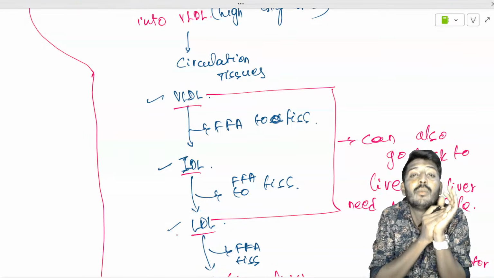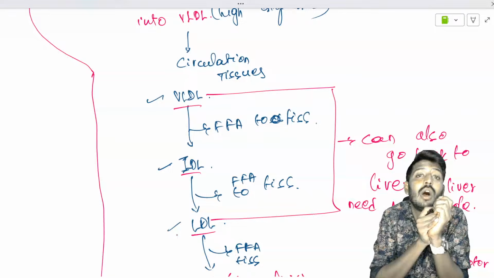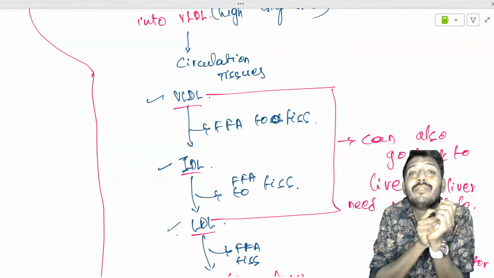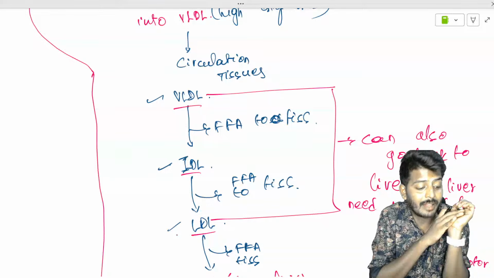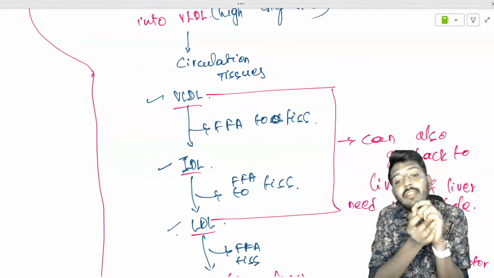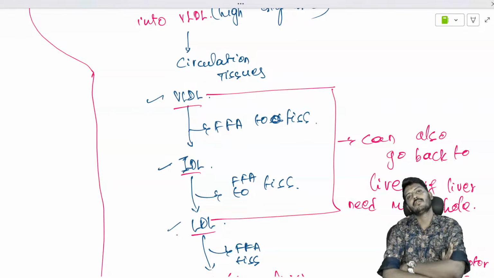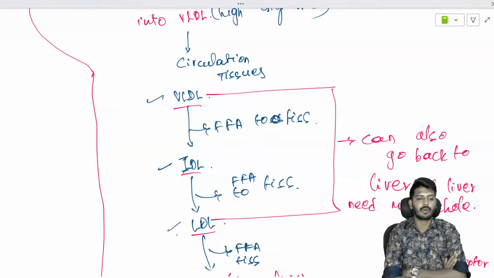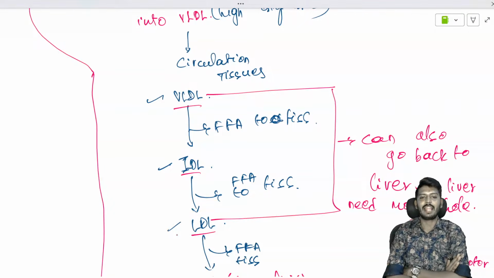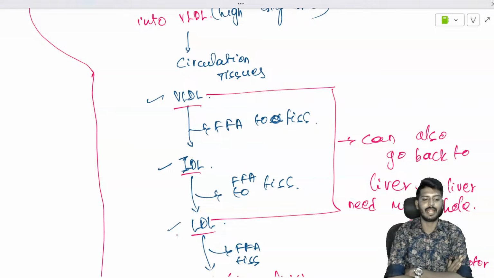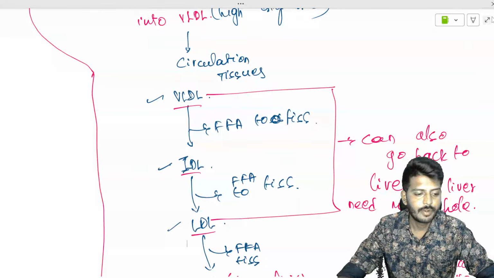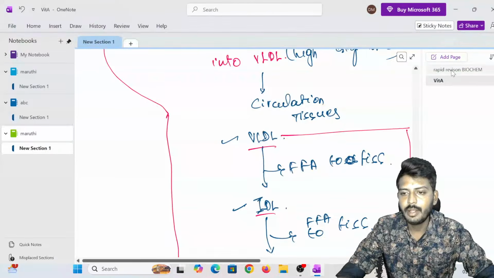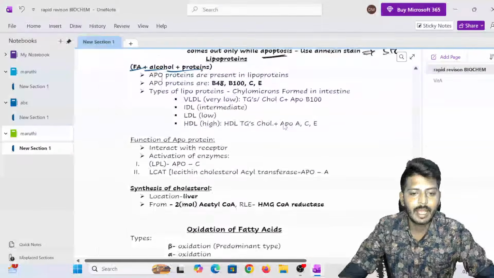But LDL is the most dangerous because it is a highly reactive lipoprotein, and it will get oxidized and start to accumulate in the blood vessel, leading to atherosclerosis. Who is naturally doing the reverse transport of cholesterol? The reverse transportation of cholesterol is done by high density lipoprotein. So the good one is HDL, the bad ones are LDL and VLDL. So this is the story of lipoproteins.